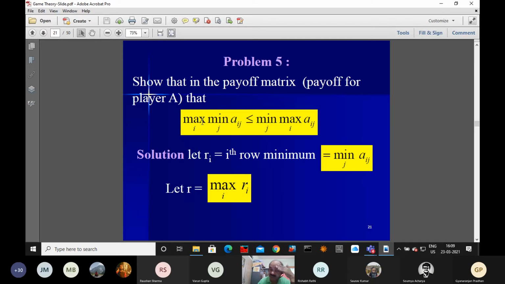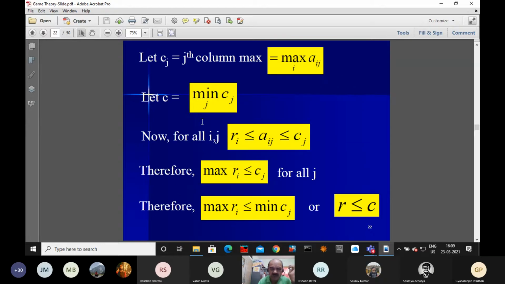Now we'll talk about the right-hand side. See, now what we'll do? There are, say, n such columns. We'll consider the first column. Then with respect to the first column elements, we'll maximize over the rows. Rows means there are, say, m number of rows.